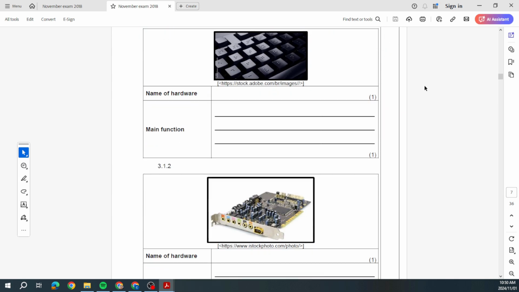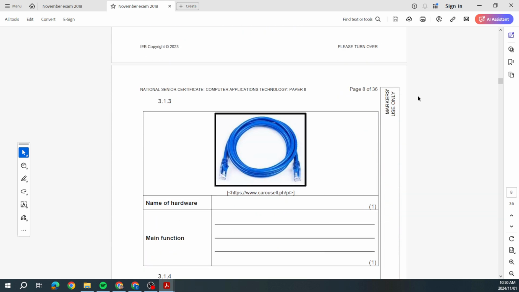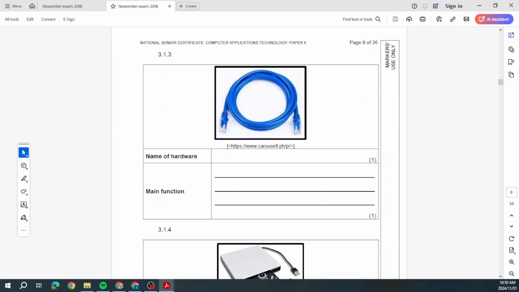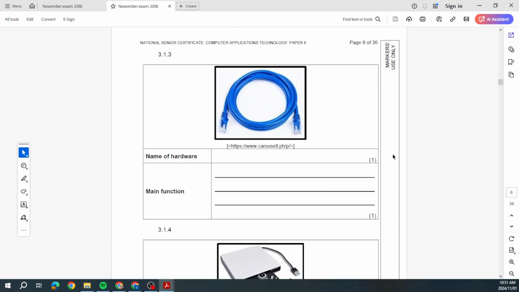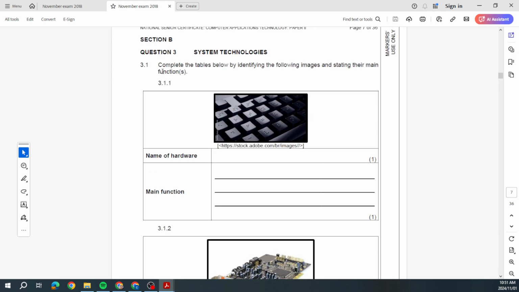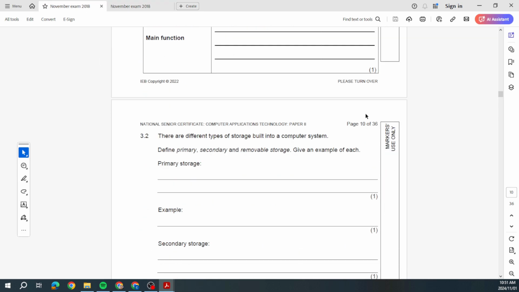In 2023 we have our Braille keyboard. We've got a sound card there as well, like a 6-channel sound card. We've got some network cable, and an external DVD-ROM, DVD writer, whichever one. You'd have to really look at that because I think that's the writer. But what I'm showing you is that the first section in question 3 shows you a picture of hardware, asking you what it is and what it does. Let's go back to 2022.